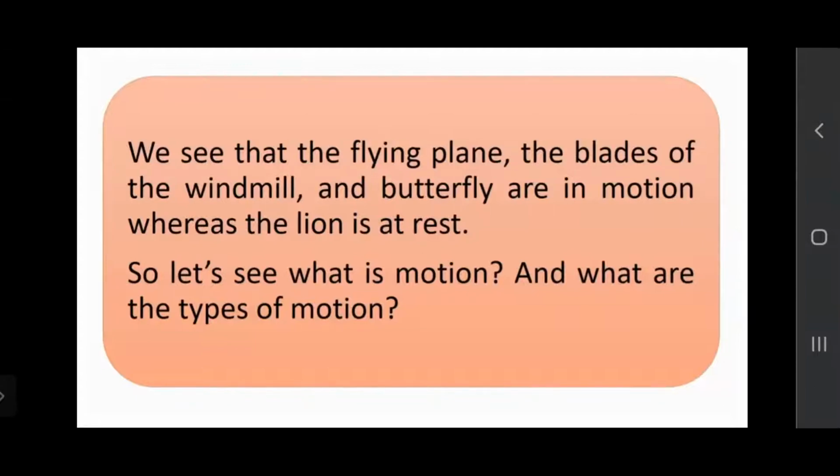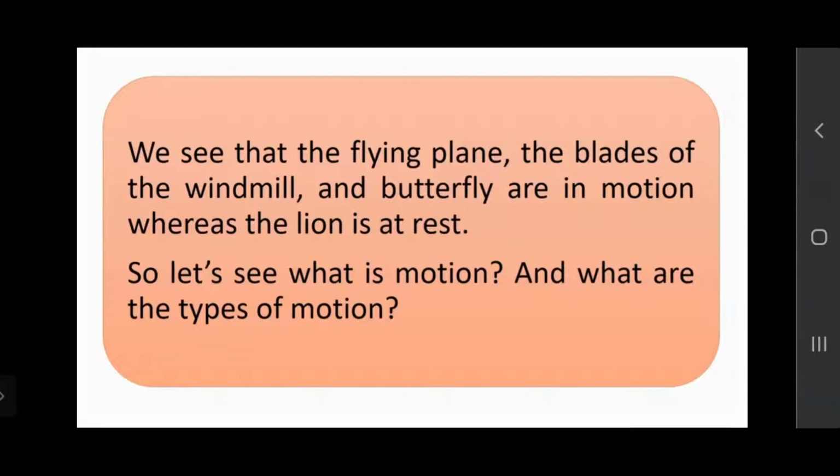Okay, so if the lion is sitting at one position, then it is at rest. Anything which is not shifting from one place to another can be said to be stationary. But if it is moving from one place to another, we can say that it is in movement. The things which are at rest are known as stationary objects. If we are not moving from one place to another, we are stationary. We are at one still position, right? But if we are moving, we are in motion.